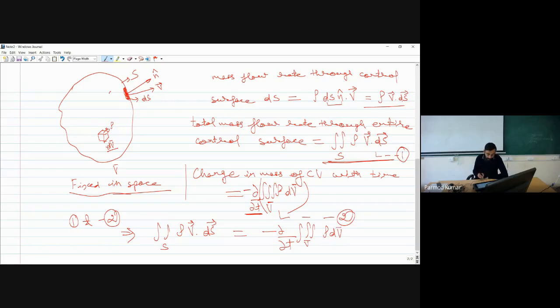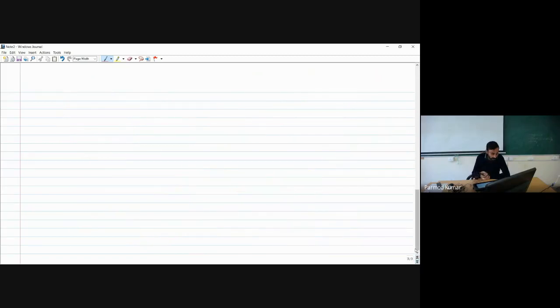Okay. Now what I can do, I can convert this surface integral into volumetric integral. How I can convert into volumetric integral? By using the Gauss divergence theorem. And this minus del by del t I can take to the left hand side.